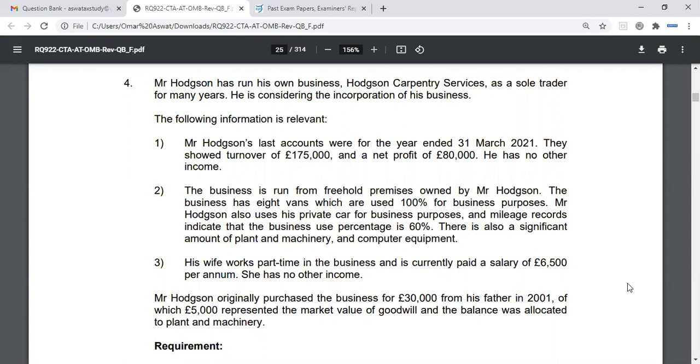Okay. The employment allowance is £4,000, which in effect covers the employer's class 1 secondary contributions. Class 1 secondary contributions are also an allowable deduction for the company if they were to pay any.